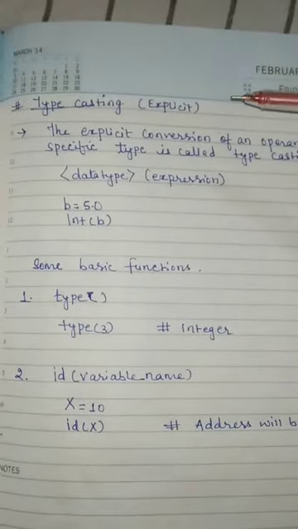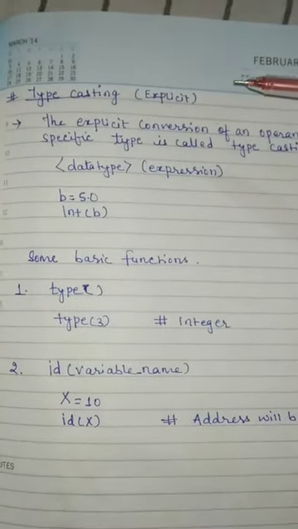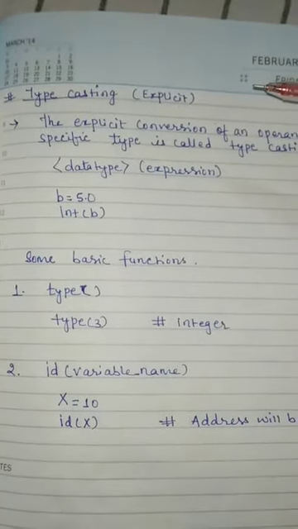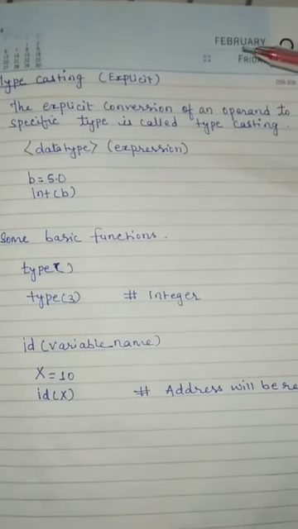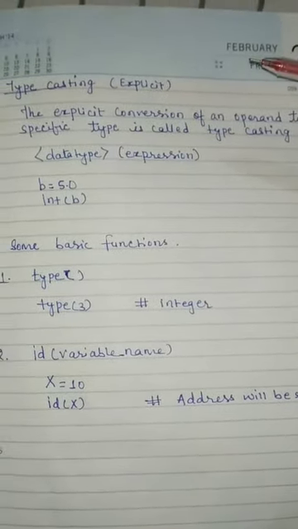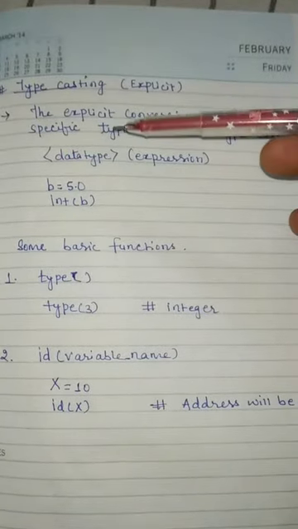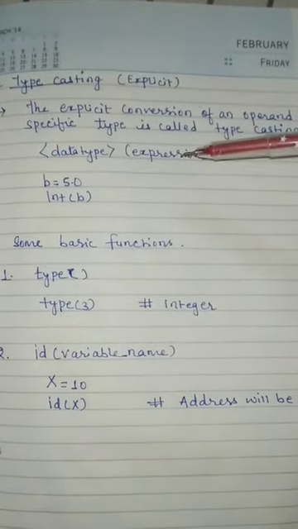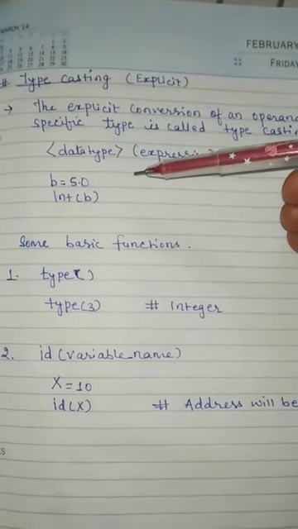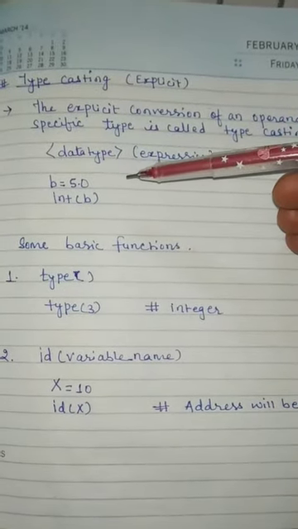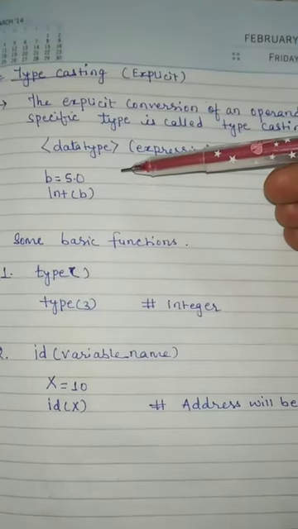Now next is a very salient feature of Python: explicit typecasting. The explicit conversion of an operand to a specific type is called typecasting. The syntax of typecasting is data type, then expression. Suppose I am taking a variable b equal to 5.0, which is float type.